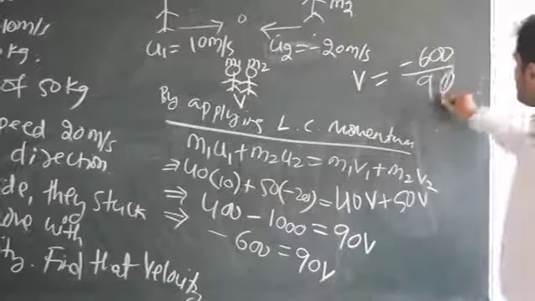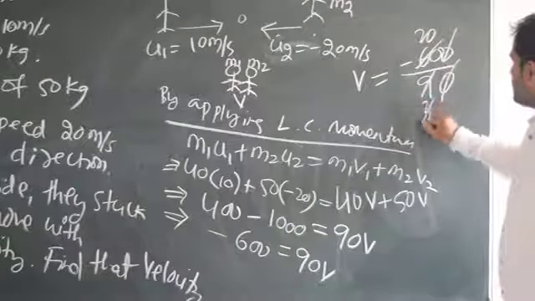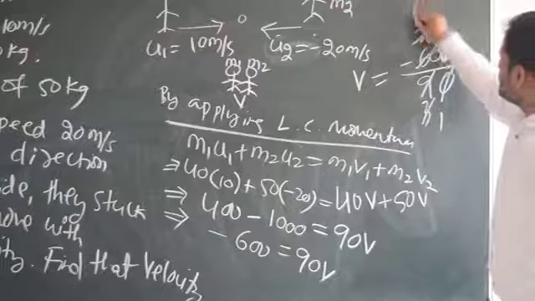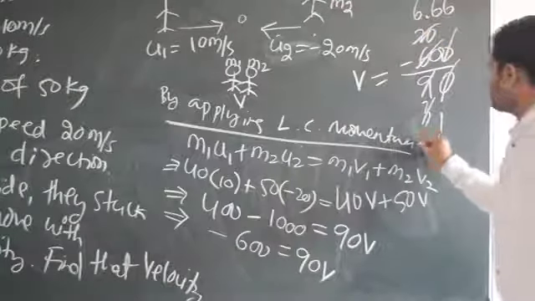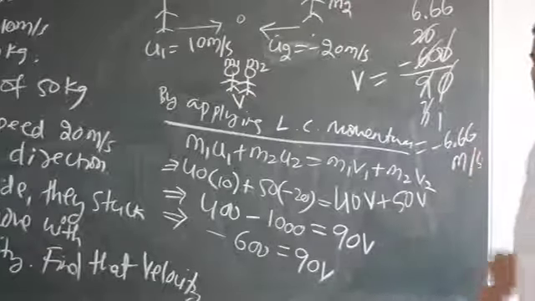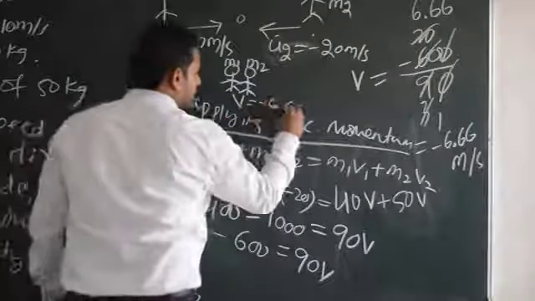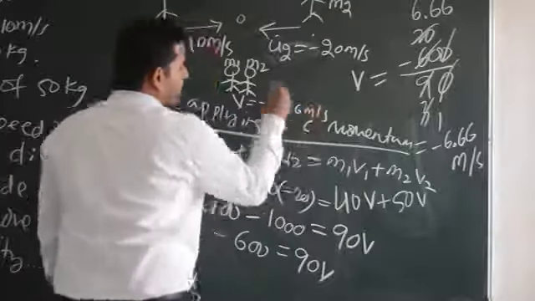So it becomes like 0, 0 get cancelled. 3 20s and 3 3s, so 3 1s, 3 6 here, then 6.66. So answer is minus 6.66 meter per second. What does it mean? The magnitude of the velocity is 6.66 meter per second, that is for sure. What does minus mean?